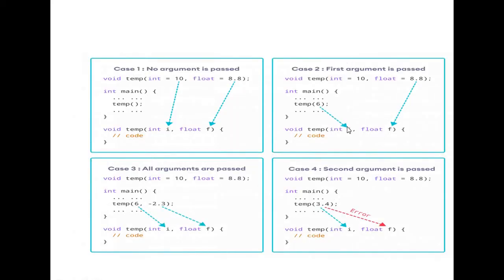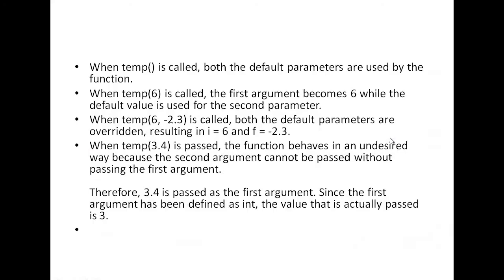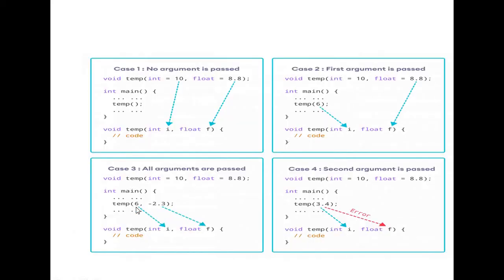Here 6 is assigned to I, and the default value 8.8 is assigned to F. When temp 6, minus 2.3 is called, both the default parameters are overridden, resulting in I equal to 6 and F equal to minus 2.3. In this case, both values are there, so the defaults are totally ignored.